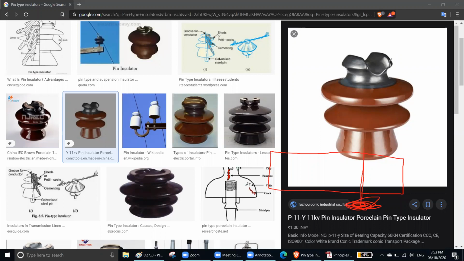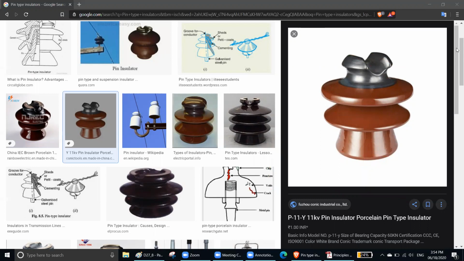Here your conductor will lie. Lie means it will just stay there. So this is called the groove of your pin type insulator.